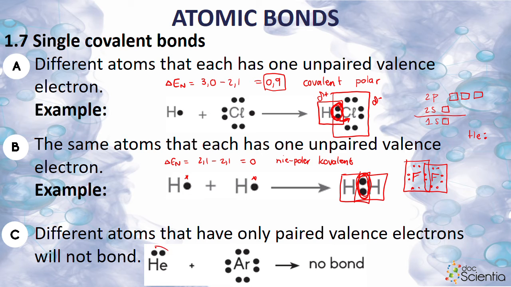This one is paired already, he's happy. That one is paired, that one is paired, that one is paired, that one is paired. So nothing is going to happen to them. Hulle is klaar, gelukkig. If we look at the octet rule, remember this one only takes 2. Hy het sy 2. En as ons gaan kyk na die octet reël hierso, daai het sy 8, hy's ook happy. Okay, daai is A, B en C. So those are your single covalent bonds.